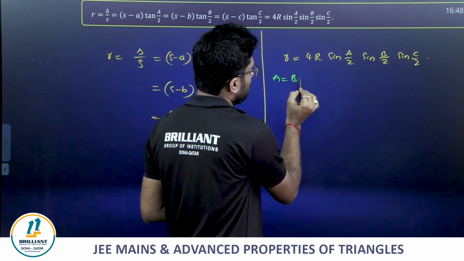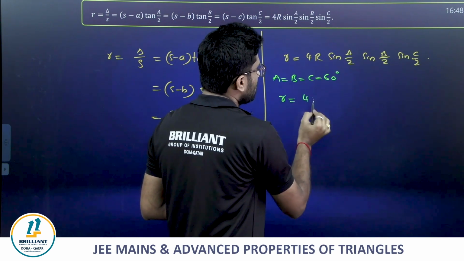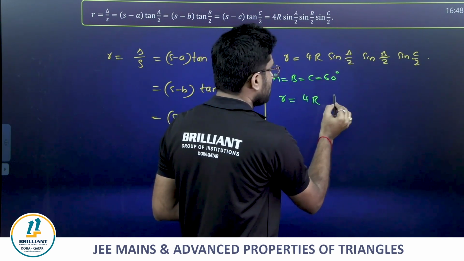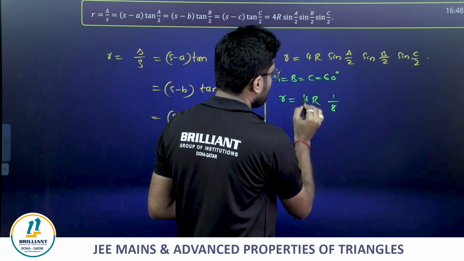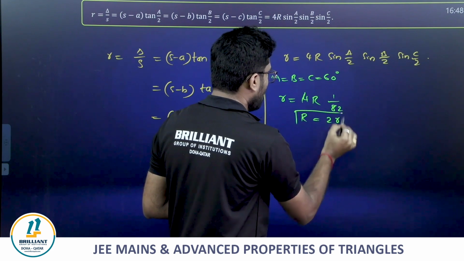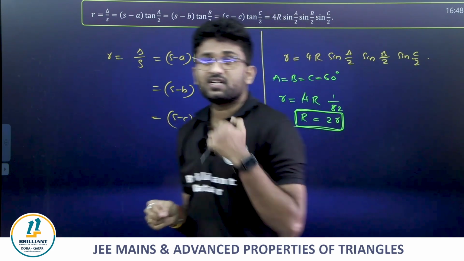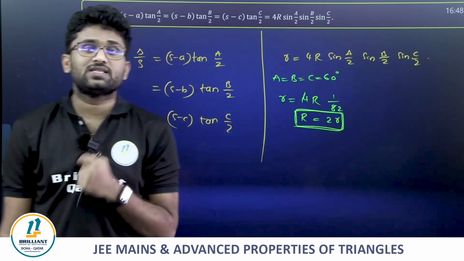Equilateral triangle means all the angles will be 60 degrees. In that case, small r is equal to 4R times sin 30 into sin 30 into sin 30, so that is nothing but R will be equal to 2r.